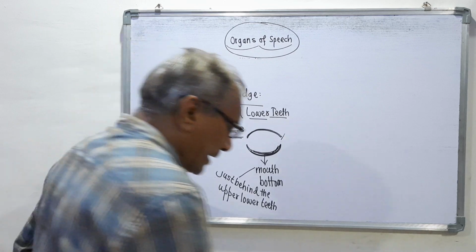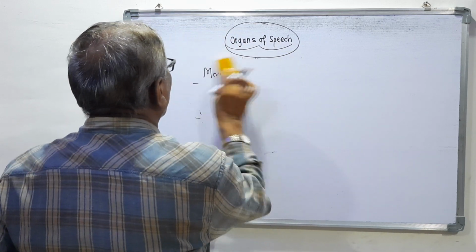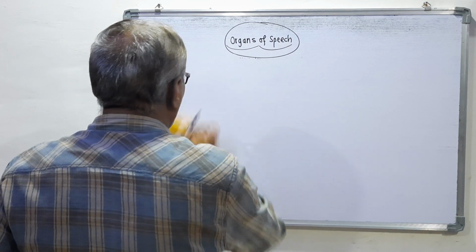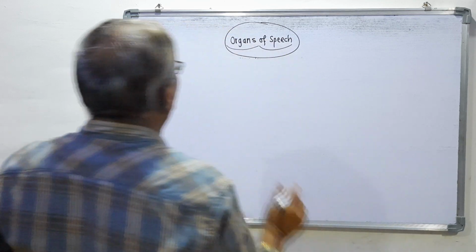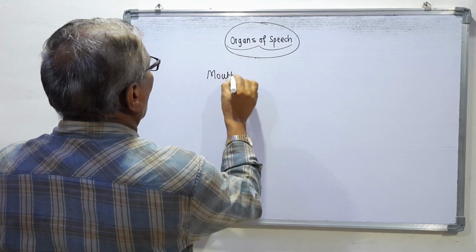That is the explanation, and we are discussing the organs of speech, studying the organs which are available in our mouth.